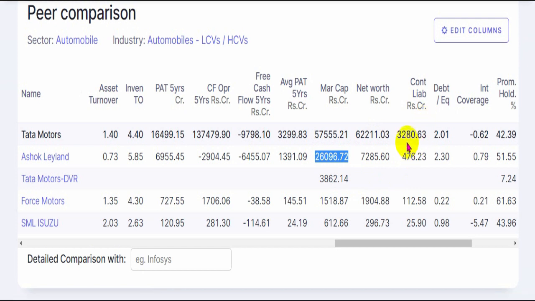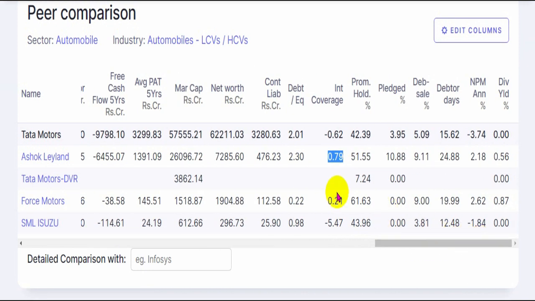Both the companies have a very small contingent liability, not that substantial, but the debt of both the companies is very high at above 2 times its equity base, and interest coverage is also very low, in fact negative because of losses for Tata Motors. And even though Ashok Leyland is making profits, it doesn't have enough interest coverage to pay its interest cost. That is, its EBIT is even less than the interest that it is paying.